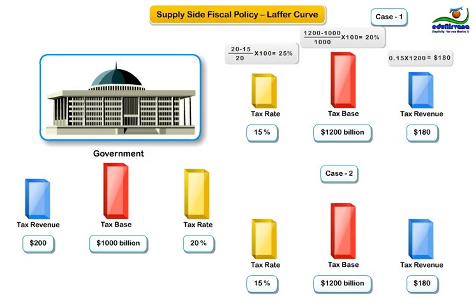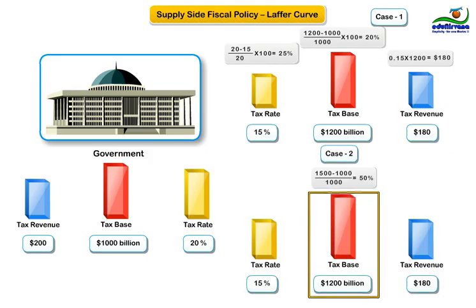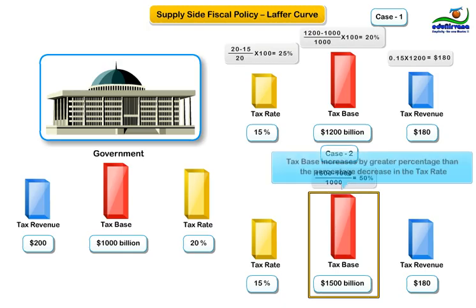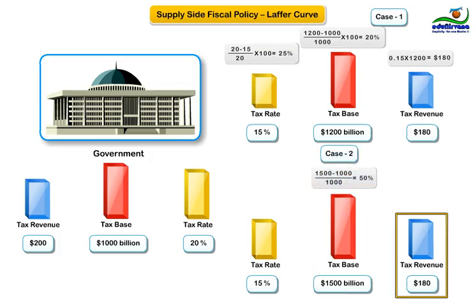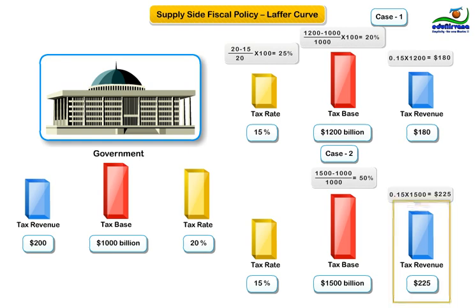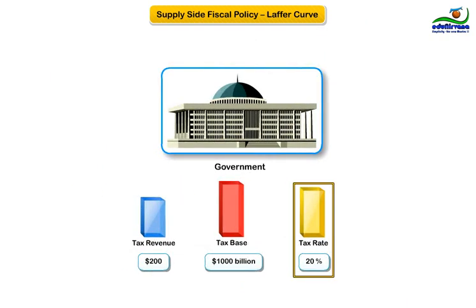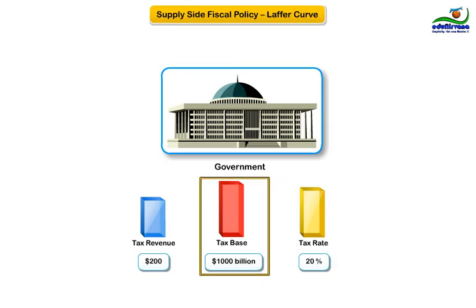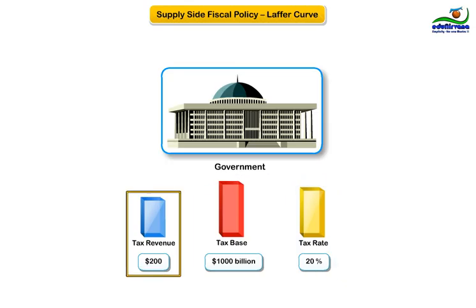In case 2, the tax base expands by 50% to $1,500 billion. Because the tax base increases by a greater percentage than the percentage decrease in the tax rate, tax revenues increase to $225 billion. So, any change in tax rate has a direct impact on the tax base, and consequently, the impact on the tax revenues is derived from the multiplication of the two variables.